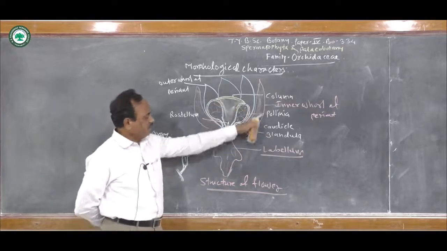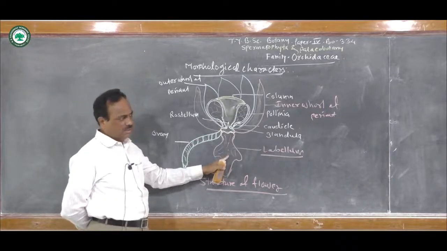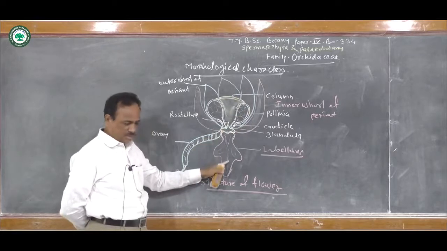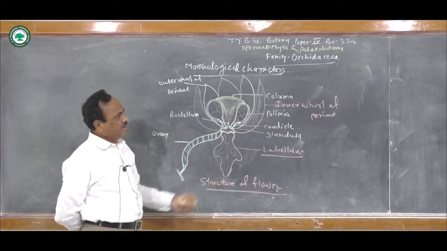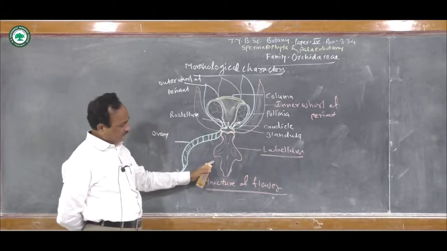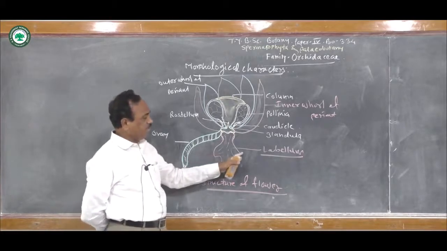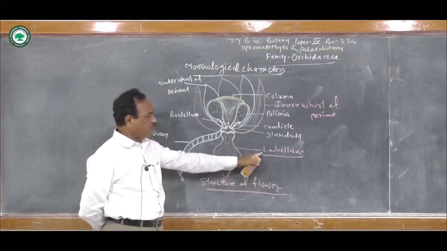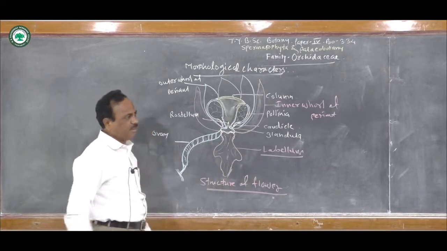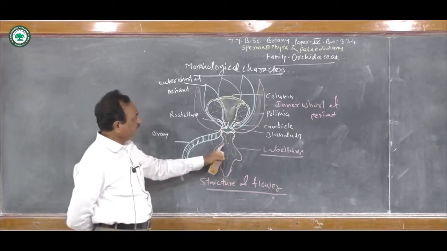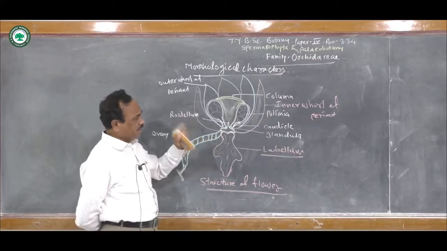It consists of 6 tepals in 2 whorls: in the outer whorl 3 tepals, in the inner whorl 3 tepals. Here one tepal is somewhat large in size, and this tepal gets modified into a spur-like structure known as the labellum, and this labellum is very important for attracting insects for pollination. And the important parts are the androecium and gynoecium.